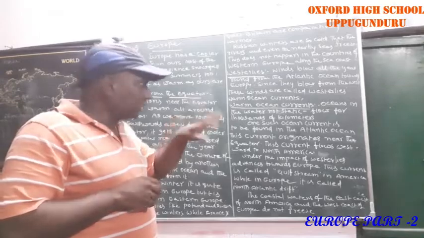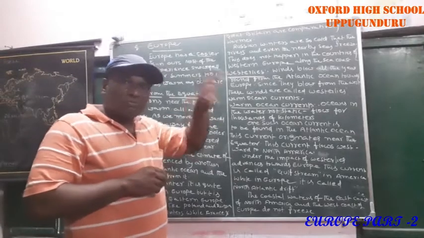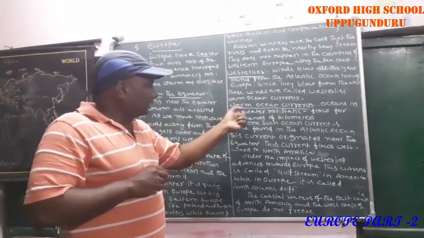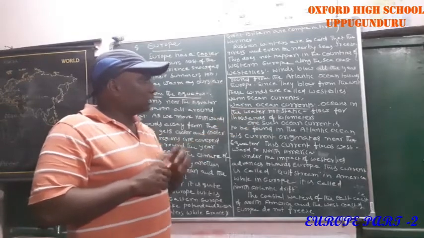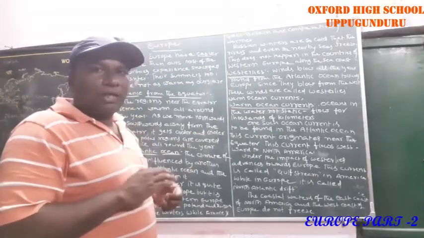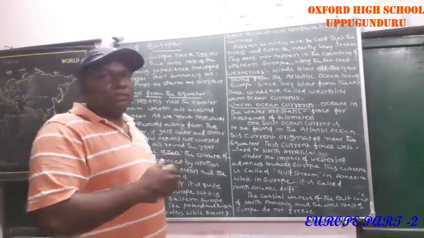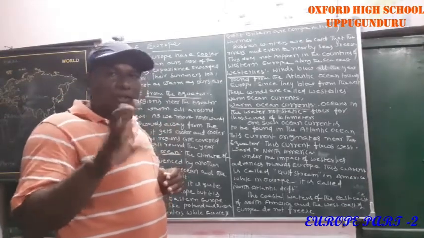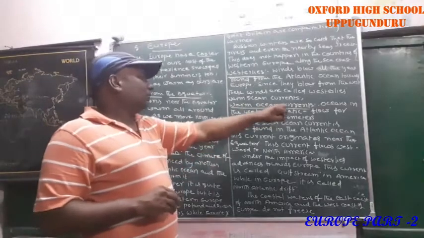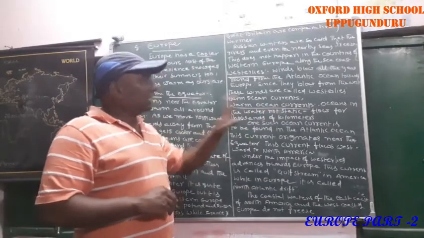Westerlies, a kind of winds blowing towards Europe. Now, warm ocean currents. In previous classes you already learned about cold water currents and warm water currents, warm ocean currents.